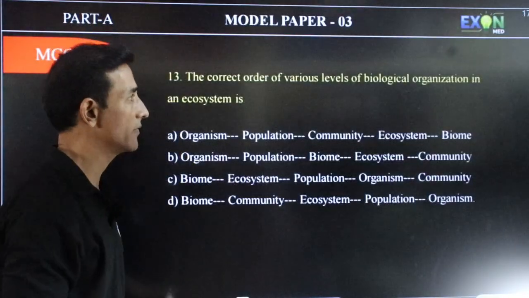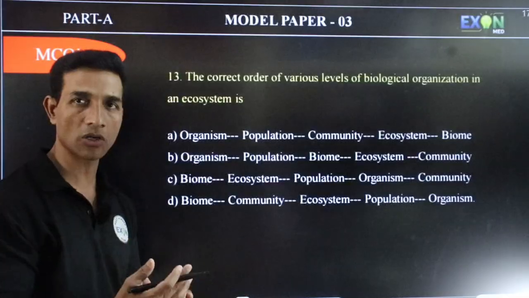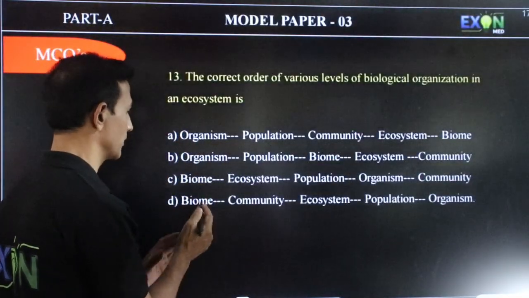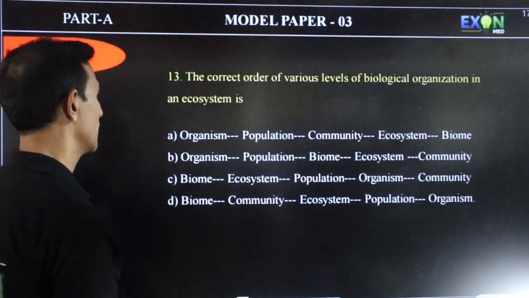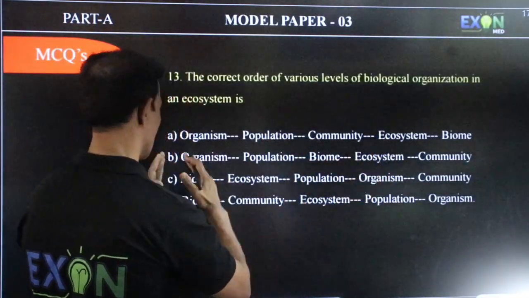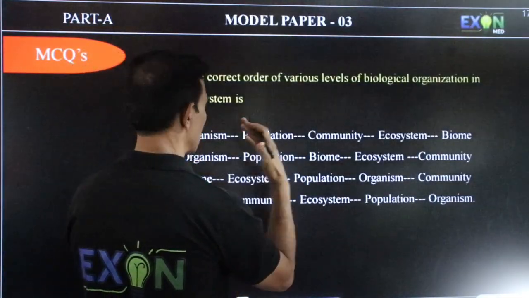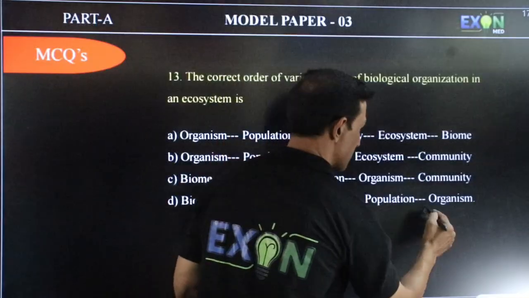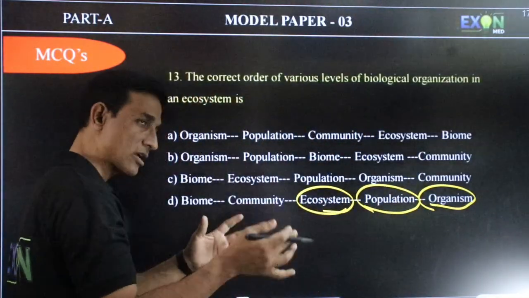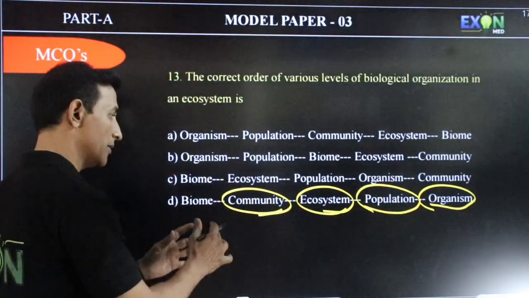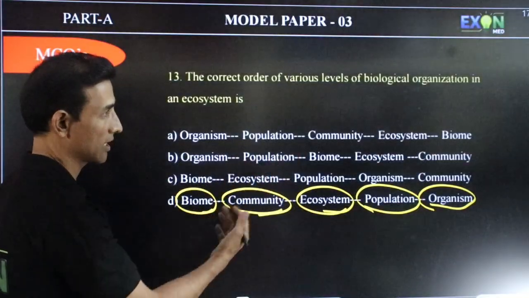The correct order of various levels of biological organization in an ecosystem is... We have a biological organization, that is, from the organism. So first you can just go with a situation here and then you can understand. You start with that side or this side. Imagine if you start with this side, it should start with biome. If you start from that side, it should start with organism. So organisms together form a population, populations together form a community, many communities together form an ecosystem, and many ecosystems form a large biome. So the others you check, they are wrong.